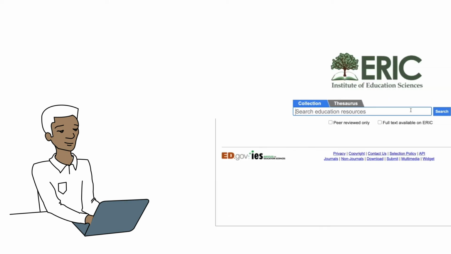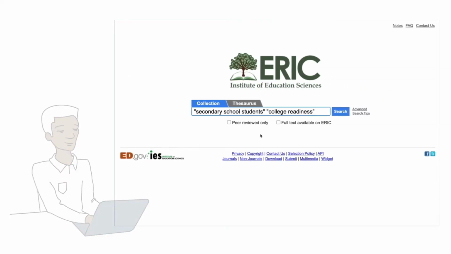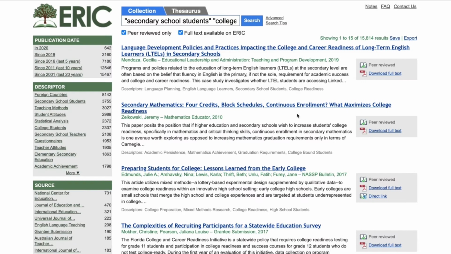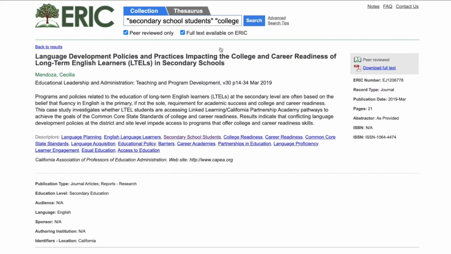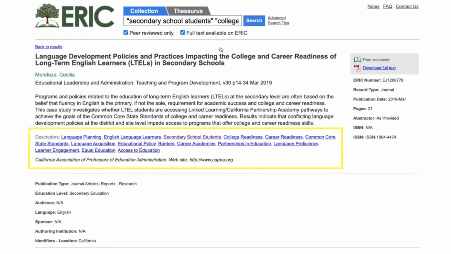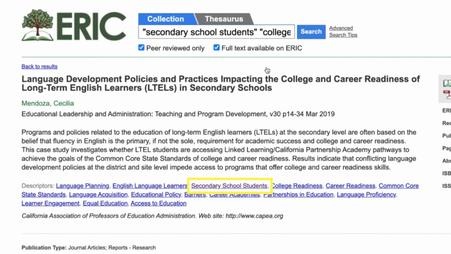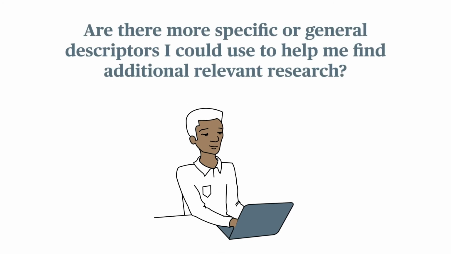Imagine you are a researcher looking for peer-reviewed research on secondary school students preparing for college. Selecting this record, you see the list of descriptors below the abstract. ERIC assigns the most specific descriptors available to accurately describe the article or document. This descriptor list shows that secondary school students are a main subject of the document. ERIC assigned this term to the record rather than a broader term, such as students, to help specifically describe the focus of the document. But you could use more specific or general descriptors to help find additional relevant research.